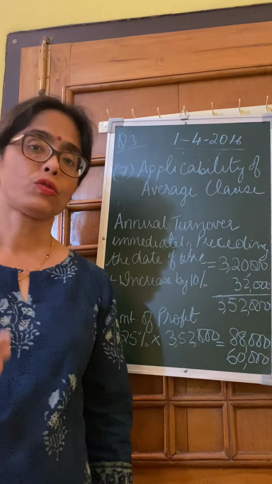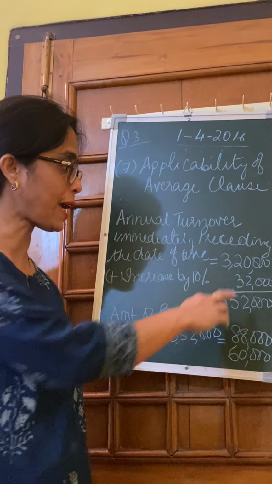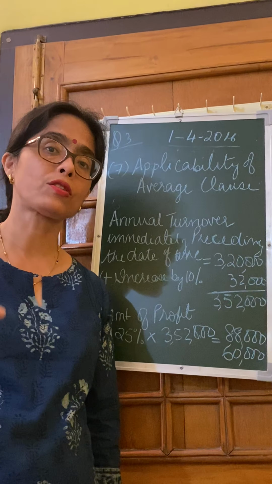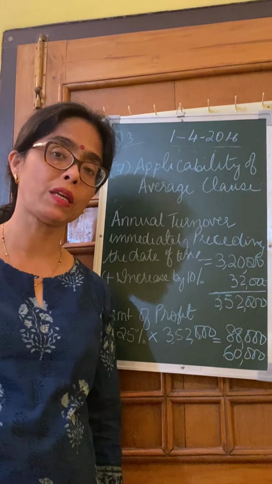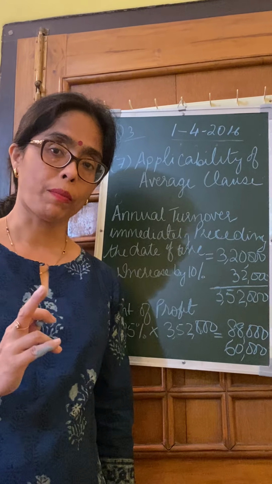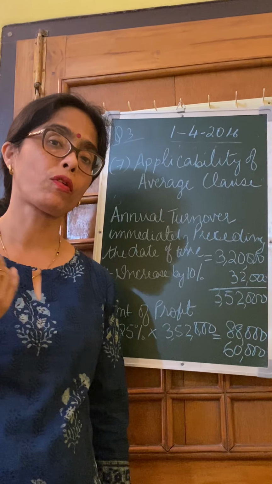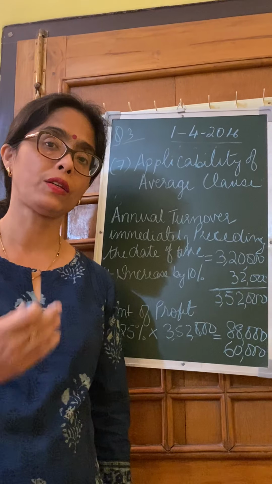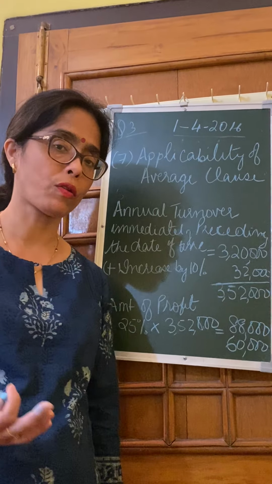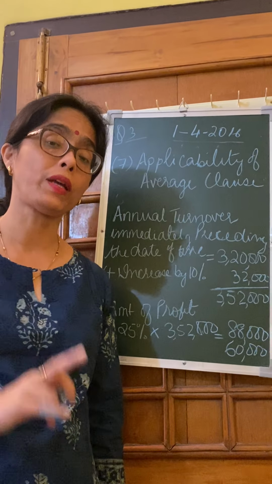Am I clear? What I want to stress again, I'm repeating myself, is that when we calculate whether the policy is enough or not, we take the sales of the 12 months immediately preceding the date of fire. That is point number one. Second, on that period of sales, we calculate the amount of profit, that is GP rate into the amount of sales. So we get a figure, the amount of profit that we are supposed to earn, and that should be the value of the policy.